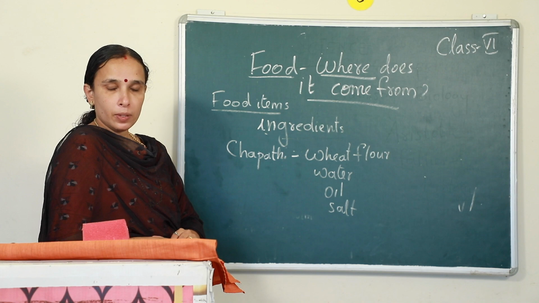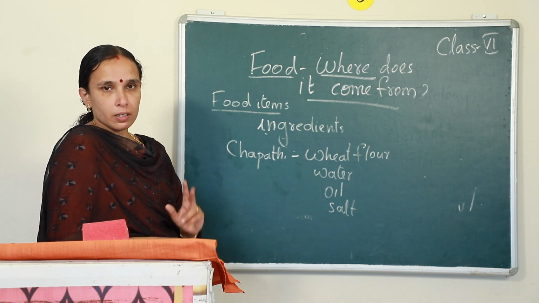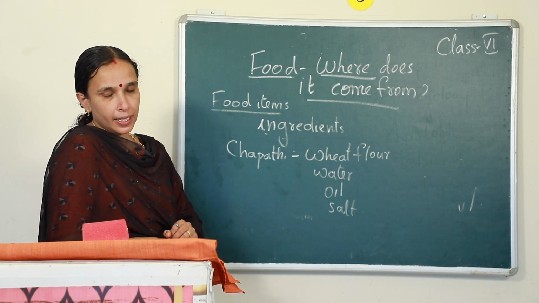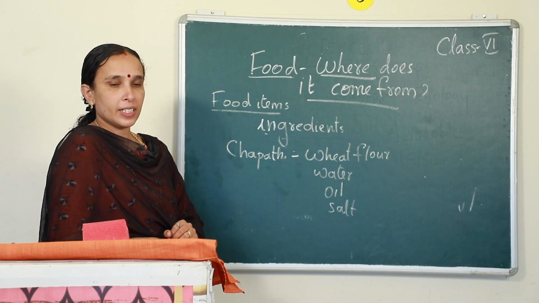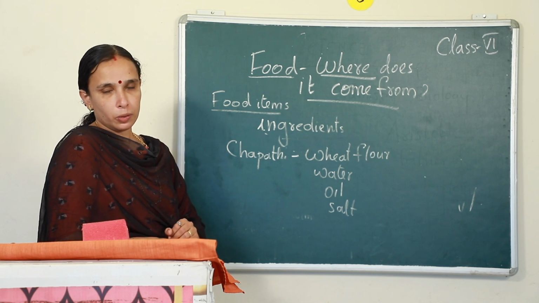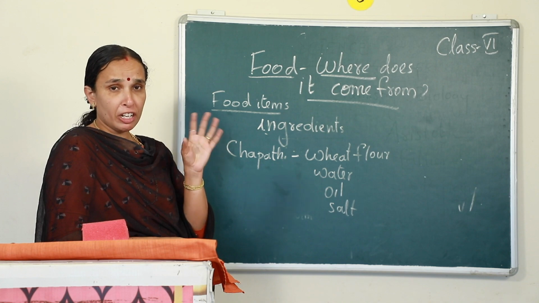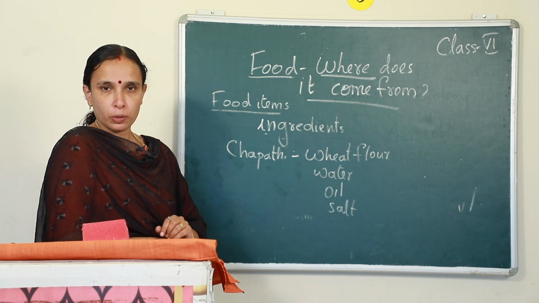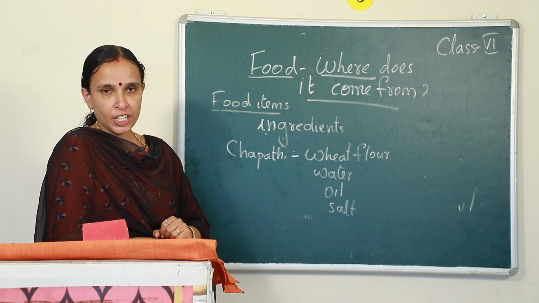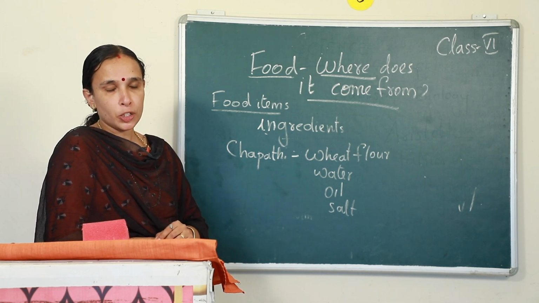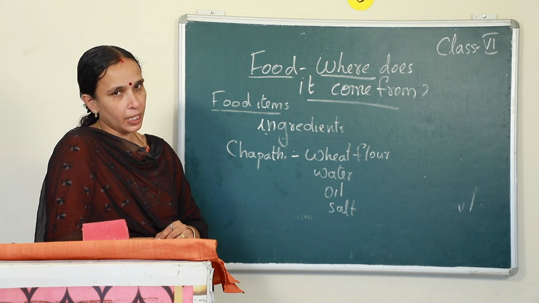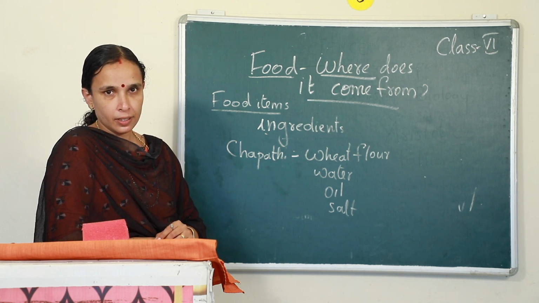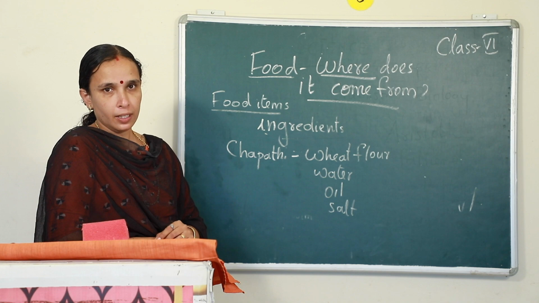Okay? So, can you name at least 2 food items and their ingredients? Take your notebook and write any 2 of your favorite dishes and the ingredients needed to make them. Okay, will you write it? Just write it.